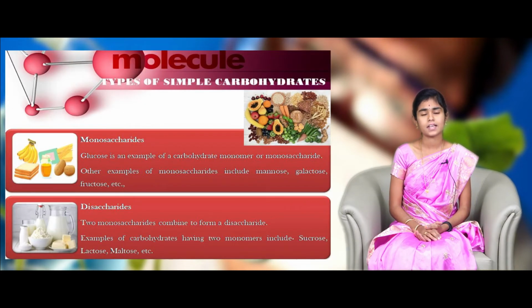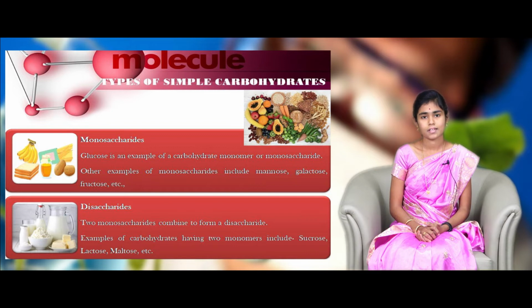I have already said that simple carbohydrates are classified into two types. One is monosaccharides and another one is disaccharides. Monosaccharides contain only one monomer of sugar molecule, which plays a special role in digestion and metabolism. Some monosaccharides are glucose and fructose. Glucose plays an important role in the photosynthesis process, whereas fructose is the sweetest carbohydrate present in plants to attract insects and animals for the pollination process. They are rich in vegetables, fruits, etc.